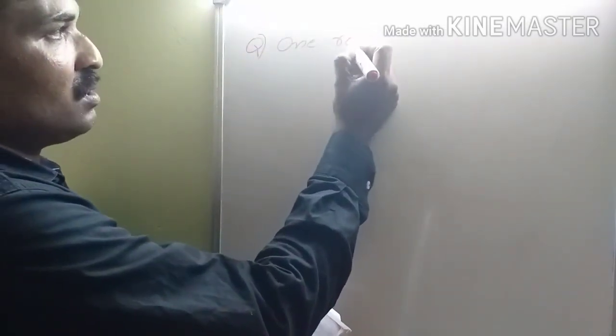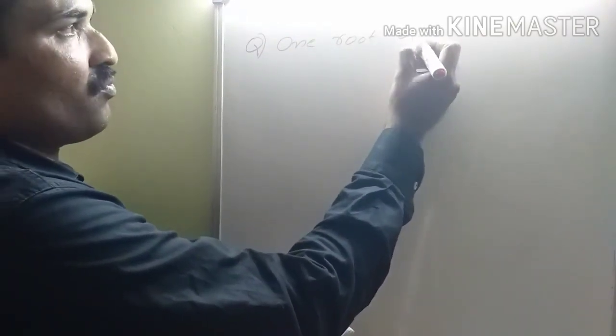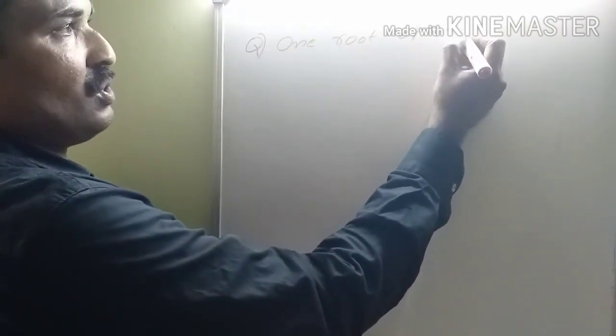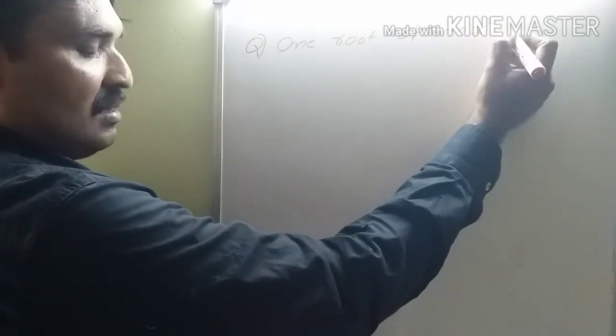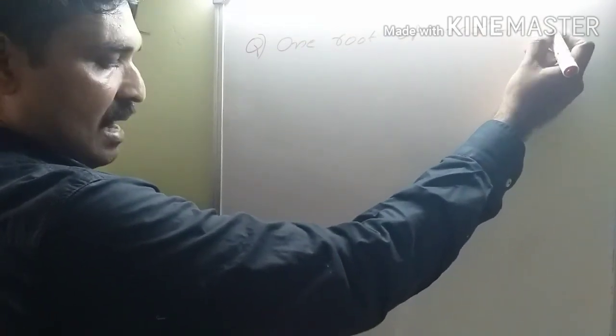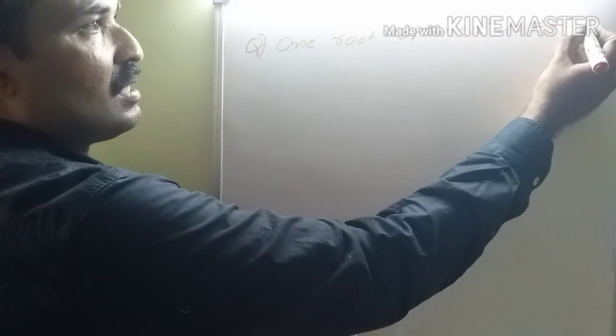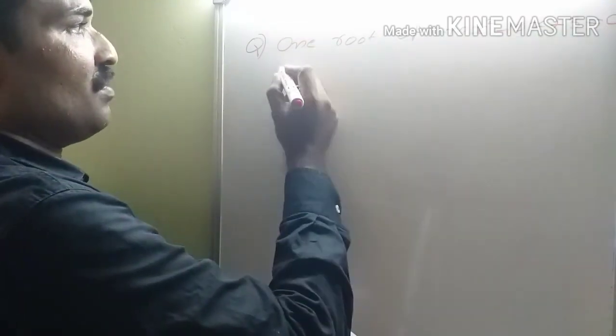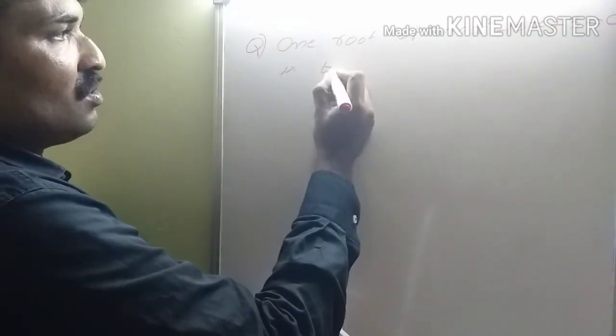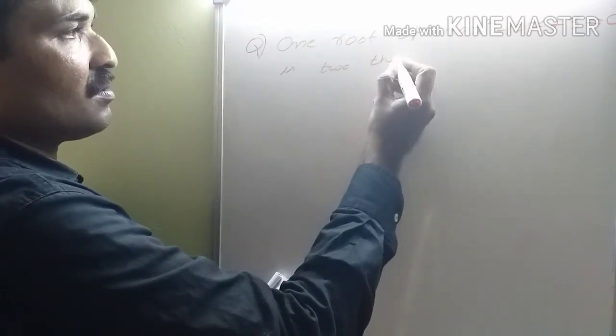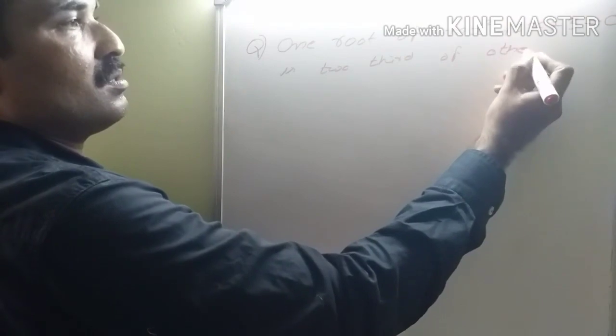One root of the quadratic equation mx square minus 10x plus 3 is equal to 0 is 2/3 of the other root.